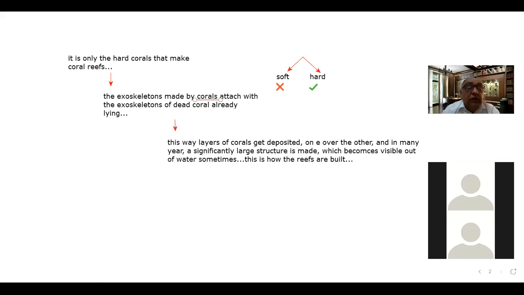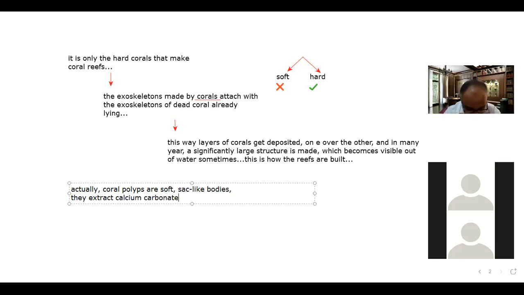Now I'm moving to the next point. Coral polyps are soft, sac-like bodies, and they extract calcium carbonate from the seawater to make their exoskeletons.